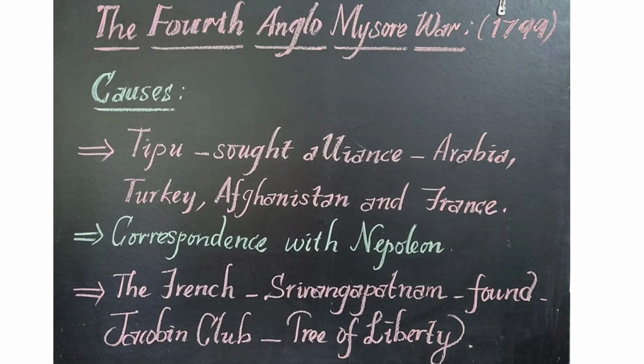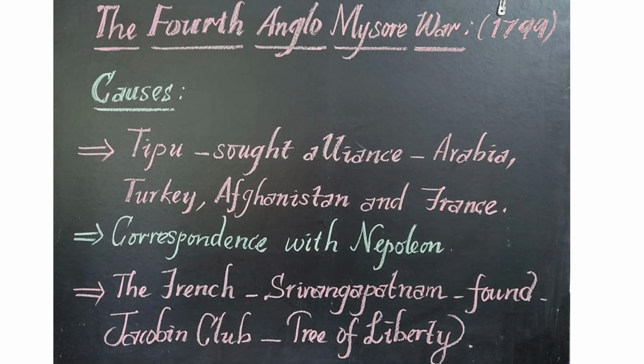So what are the causes for the Fourth Anglo-Mysore War? In the Third Anglo-Mysore War, Tipu lost most of his places to the British people. He did not forget that Treaty of Srirangapatnam, how it was humiliating him. He wanted to get back all the places he lost in the Third Anglo-Mysore War. For that purpose, he asked help from 4 foreign peoples: Arabia, Turkey, Afghanistan, and French. And also he made communications with Napoleon, who was a great leader of the world at that time.